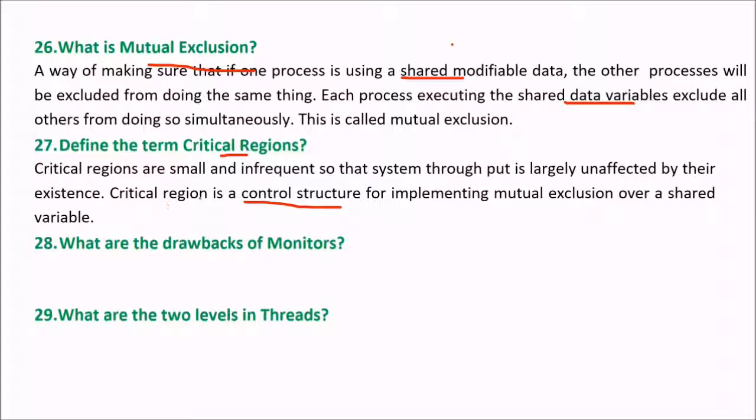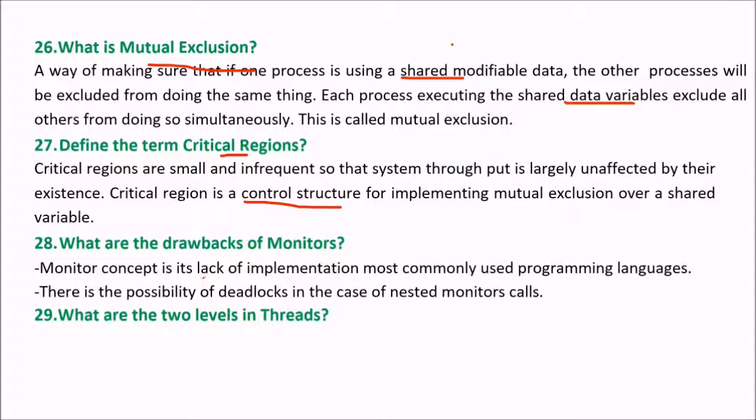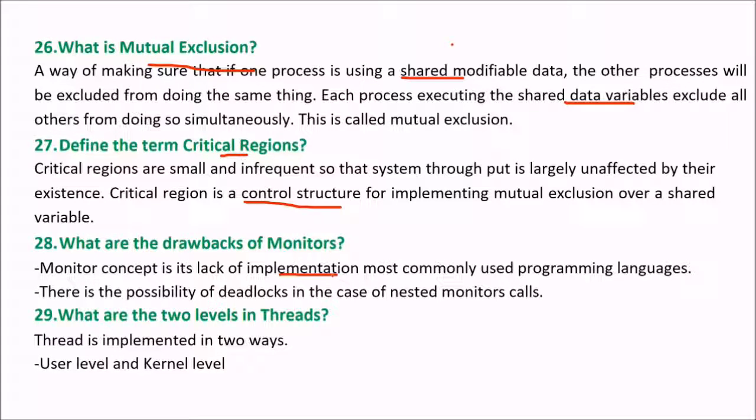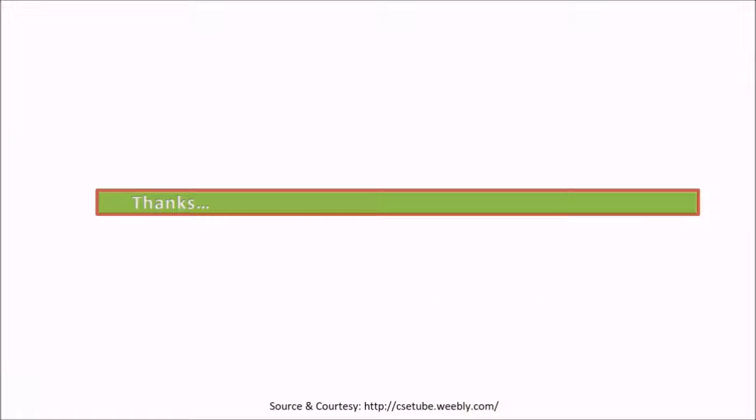What are the drawbacks of monitors? The monitor concept suffers from its lack of implementation in most commonly used programming languages. These are the drawbacks of monitors. And there is a possibility of deadlocks in the case of nested monitor calls. So these are the drawbacks of monitors. What are the two levels of thread? There are two levels of thread: one is the user level and the other is the kernel level.